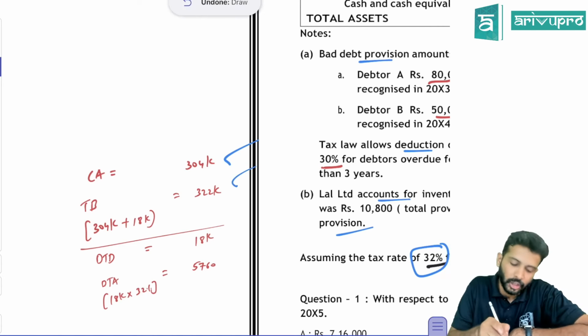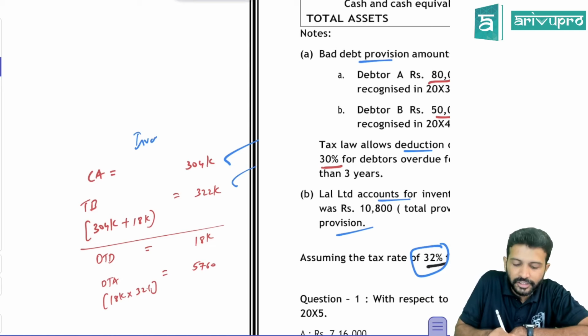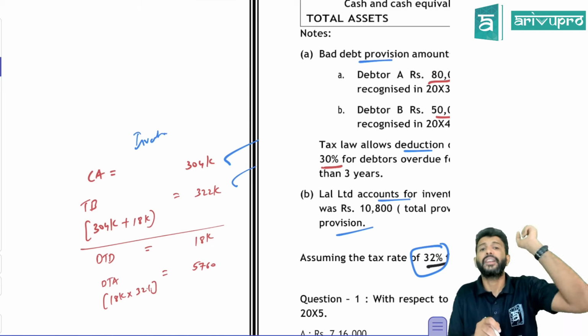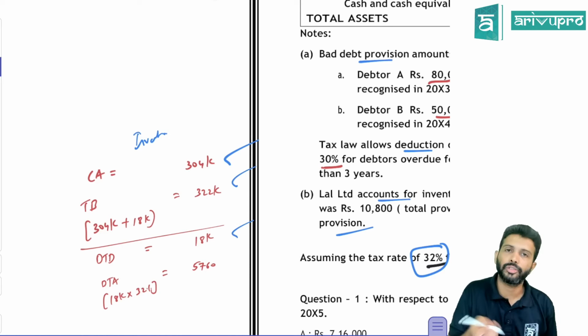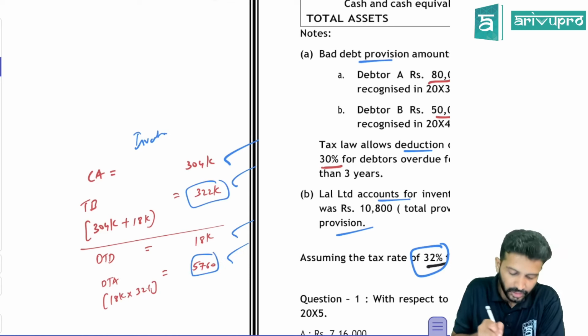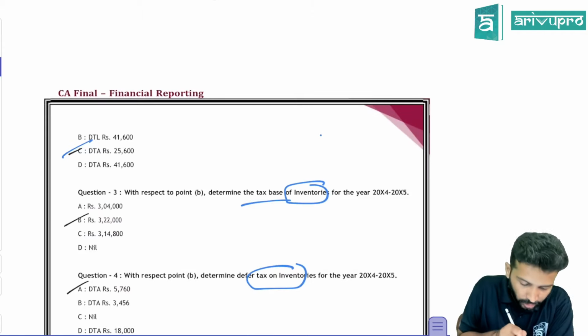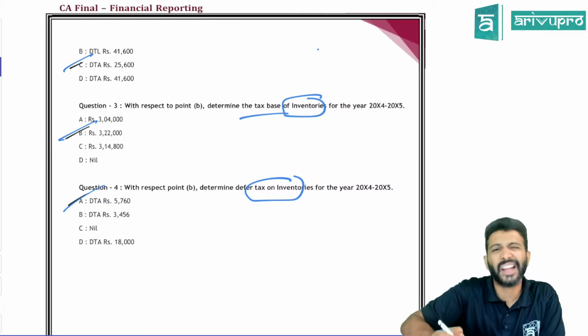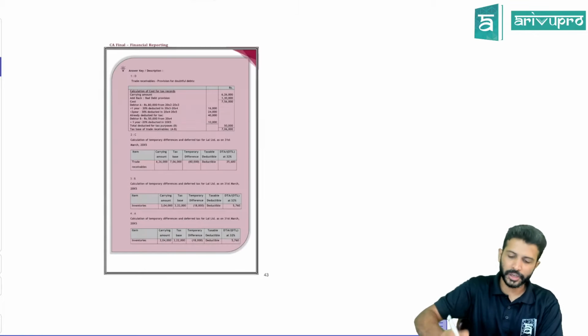This is one answer. So again, this is an asset, this is an inventory. Yes, carrying amount here is again lesser than tax base. So you will get a deductible timing difference of 18,000. On this, you need to create again DTA of 5760. I think they asked tax base and DTA. So 3,22,000 is the tax base, and on this, you need to create deferred tax asset of 5760. That's the answer. Okay, straightforward question.